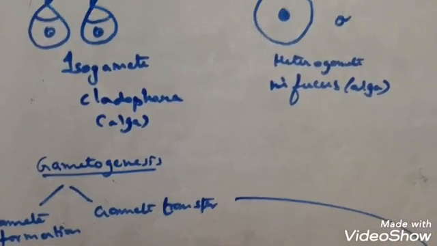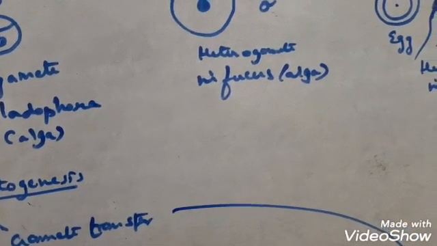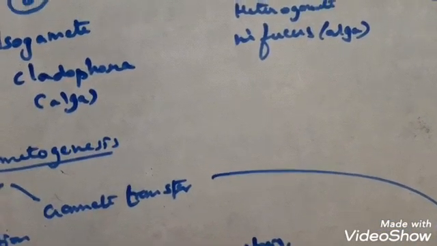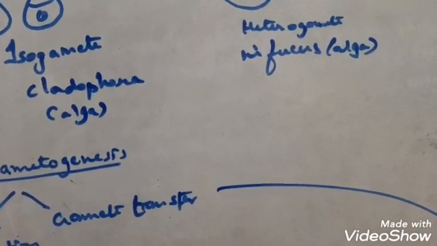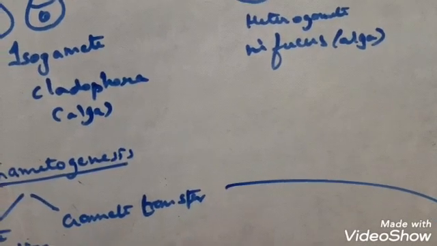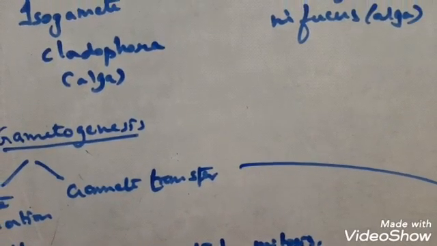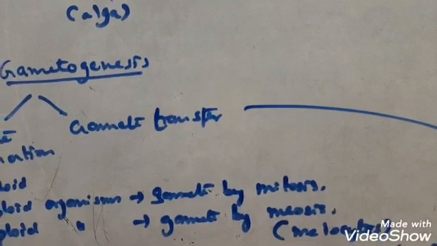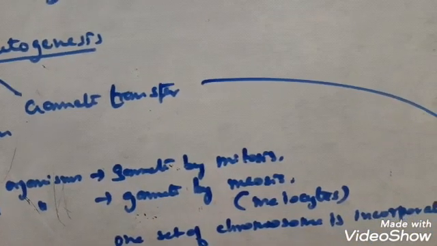Now in case of lower plants, usually the female gametes are static and male gametes are usually motile. But in some lower plants like algae and some fungi, both male and female gametes are motile, means both gametes come closer.